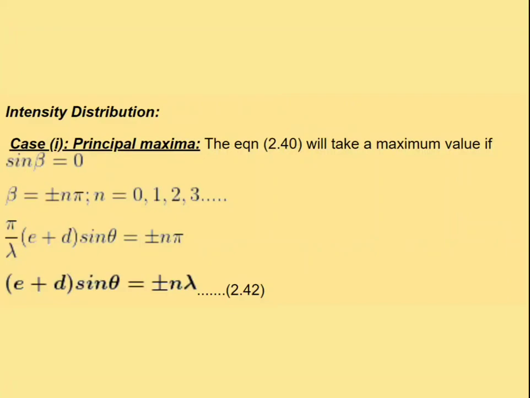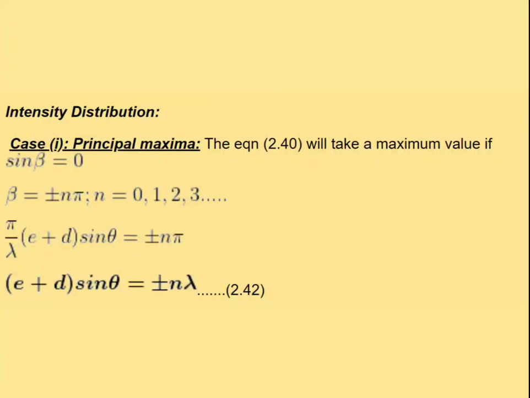The small change here is that there exist orders of principal maxima. In a single slit there is only one central or principal maxima, but in the N slits diffraction pattern there exist orders of principal maxima. That is the main difference between Fraunhofer diffraction due to a single slit and N slits.